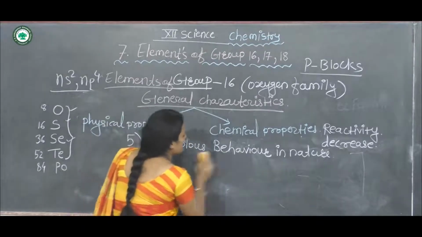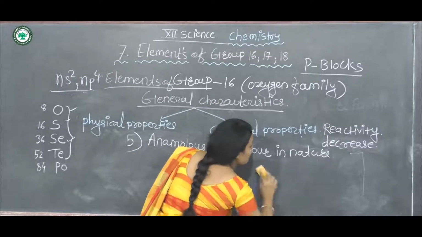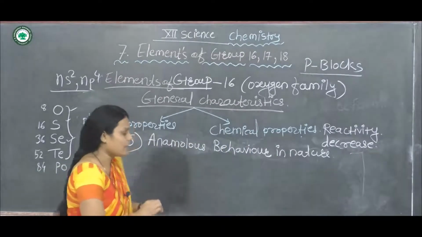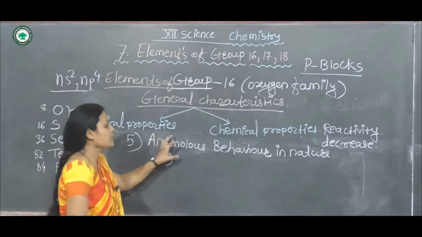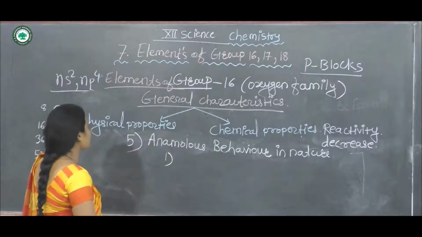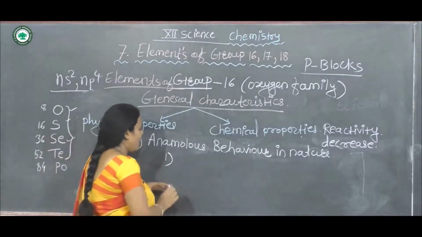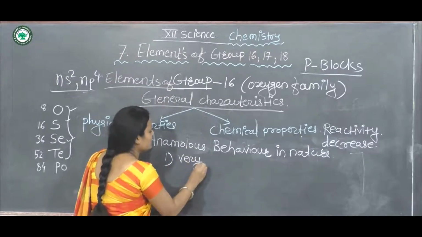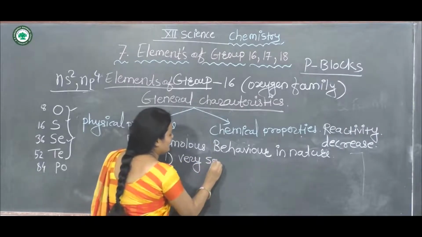Anomalous behavior means, first, very small atomic size. Oxygen shows anomalous behavior in size, and oxygen has a very small atomic size.